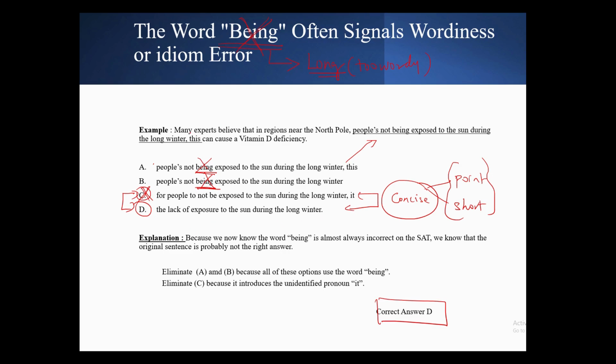So let's read the sentence. Many experts believe that in the regions near the North Pole, the lack of exposure to the sun during long winter can cause a vitamin D deficiency. Now this sounds perfectly right. So D is the right answer.